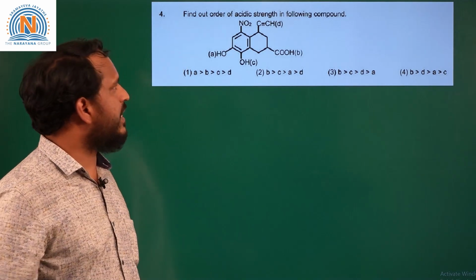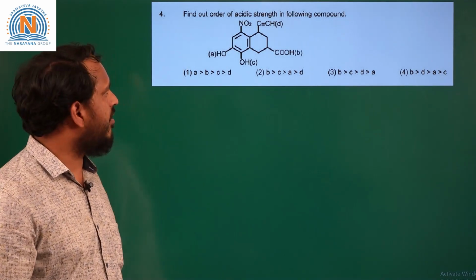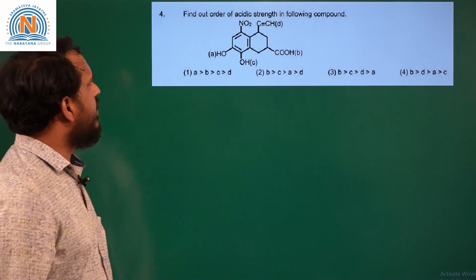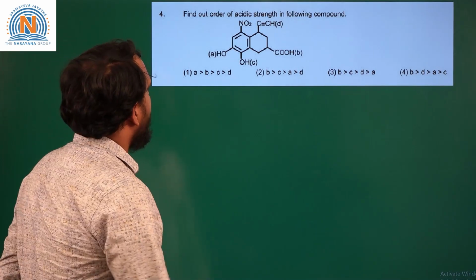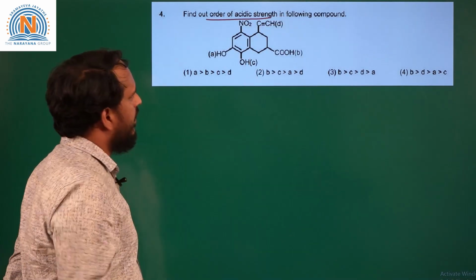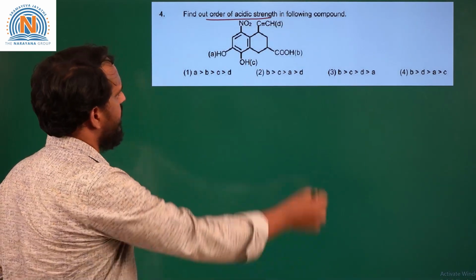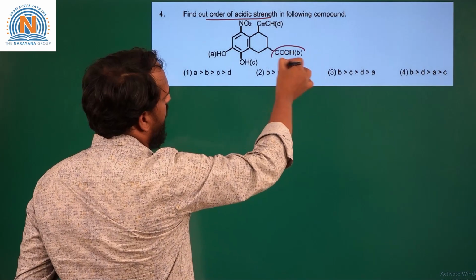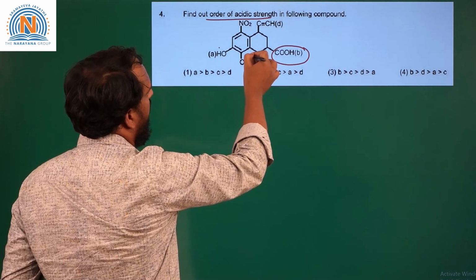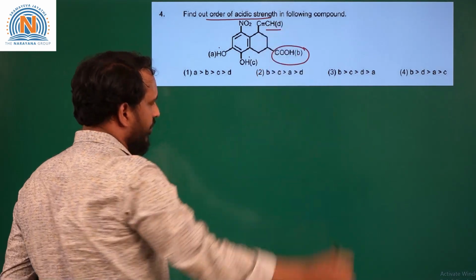So the next question is based on the acidic strength of different groups present in a molecule. Here we need to find the correct order of acidic strength. Now if you see, in this molecule there are different groups. One is carboxylic acid, the second one is phenol, and the other is alkyne.